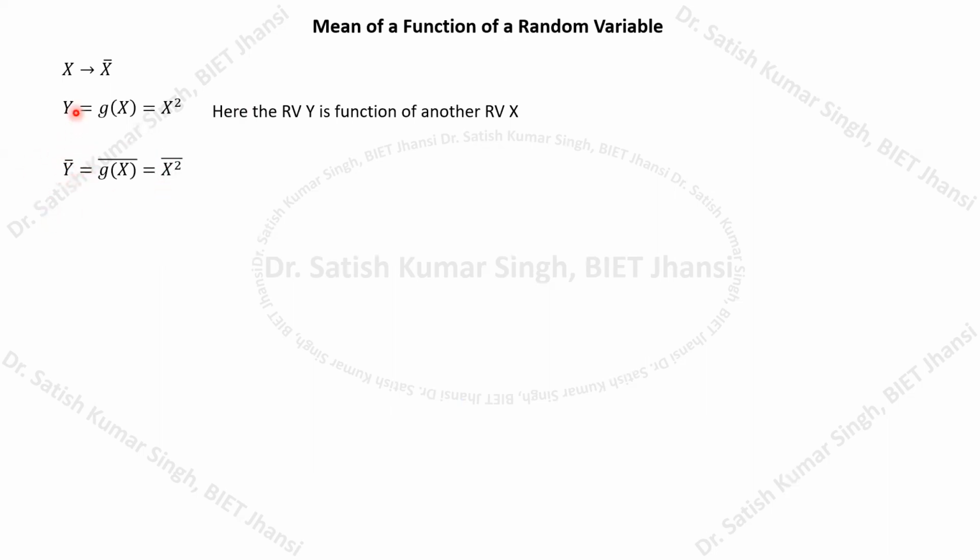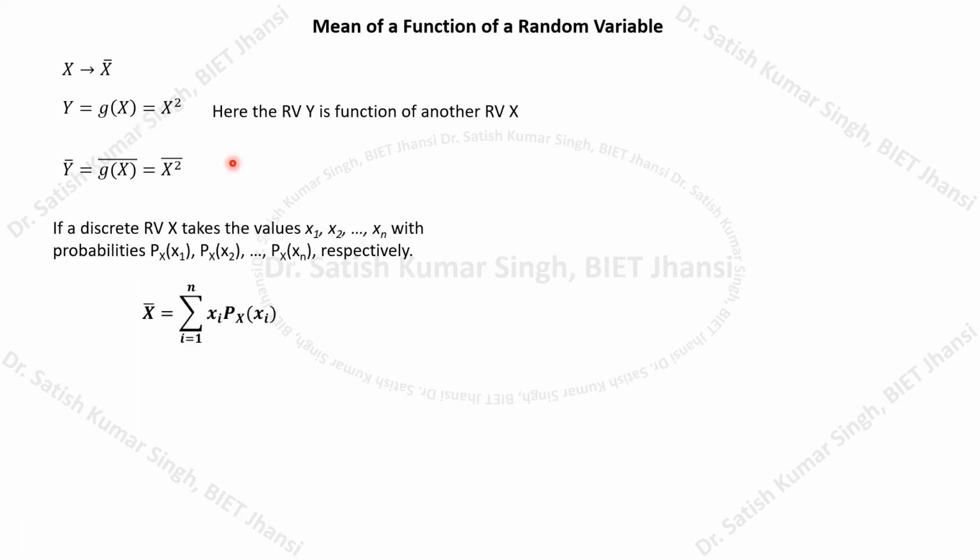But here you remember, for this particular random variable x, the mean is x bar. But for this particular random variable y, the mean value is x square bar. So if we take any discrete random variable x, I have already explained in my first slide that if it is taking the values x1, x2, xn with the probabilities p(x1), p(x2), p(xn), then the mean can be calculated by following this particular formula.